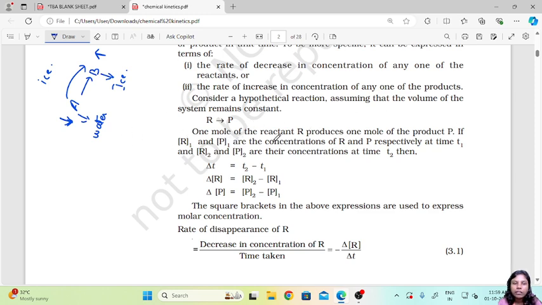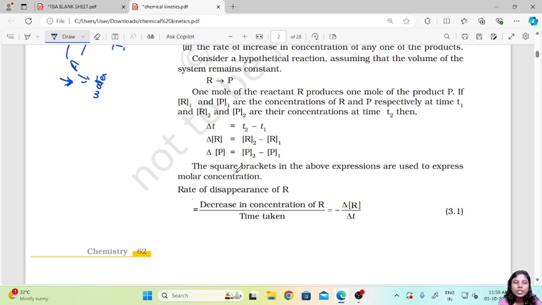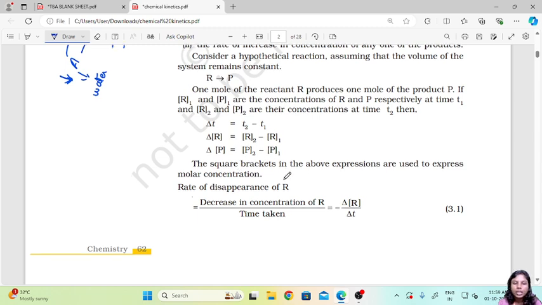If R1 and P1 are the concentrations of R and P respectively at time T1, and R2 and P2 are the concentrations at time T2, then T1 is the initial time and T2 will be the final time. So delta T, that is the change in time, will be T2 minus T1. Then the change in reactant will be R2 minus R1, and the change in product, delta P, will be equal to P2 minus P1. The square brackets here express the molar concentration, or we can say just the concentration. To denote the concentration, we use square brackets.